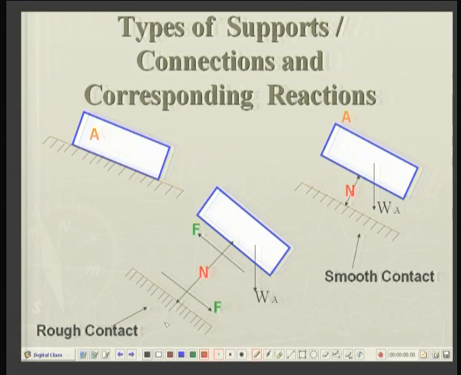So, if I take the resultant of the two forces F and N on this surface, you can easily see this resultant will be passing something like this. Okay.